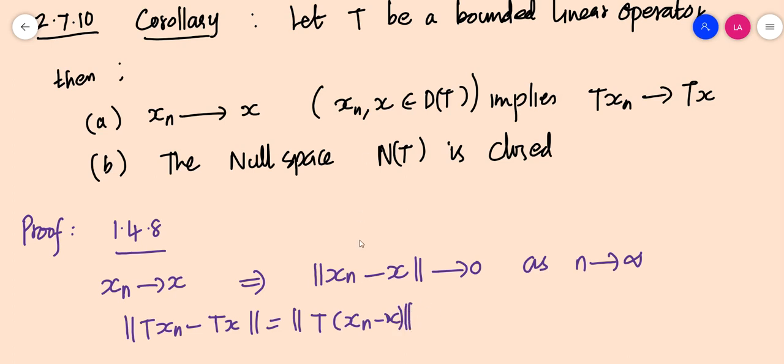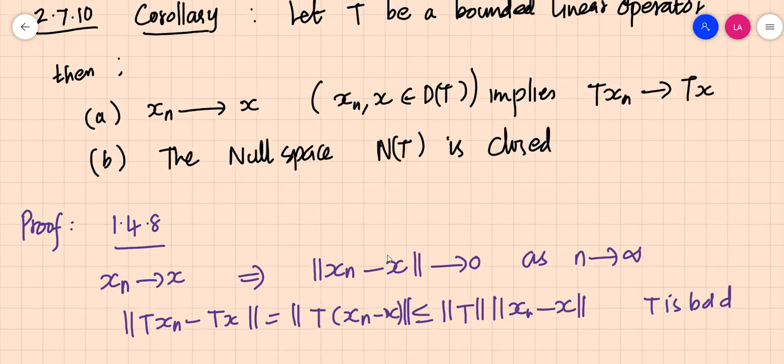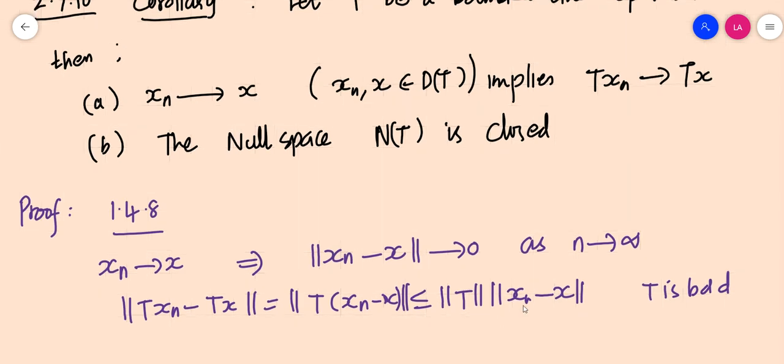By boundedness, if T is bounded, norm of T of x is less than or equal to norm T into norm x. So norm of T of xn minus x is less than or equal to norm T into norm of xn minus x. Okay, because this part is because T is bounded. Now from this part it is clear that we have assumed that xn converges to x, so norm of xn minus x tends to 0. So which means norm of this part actually tends to 0.